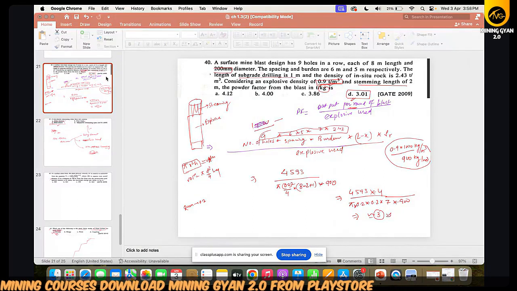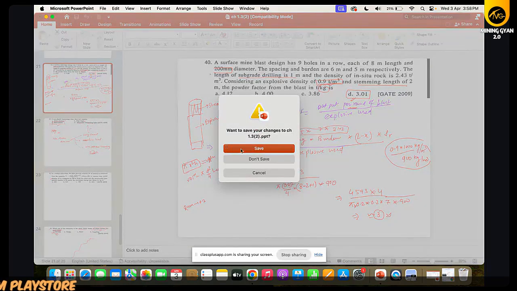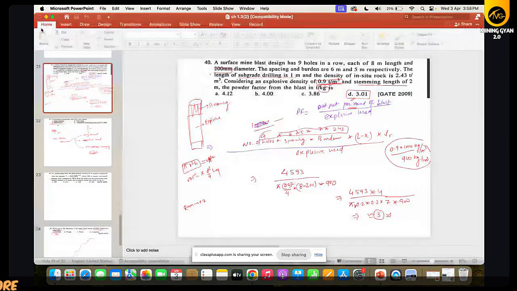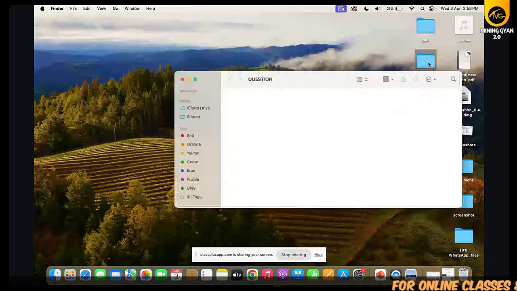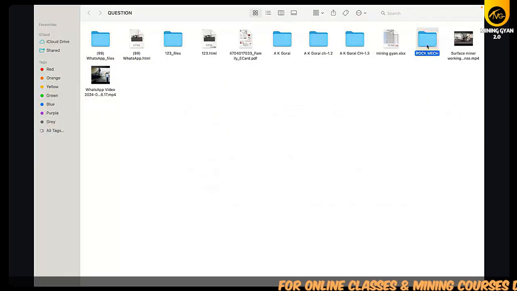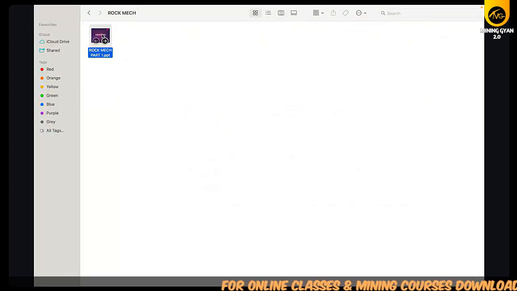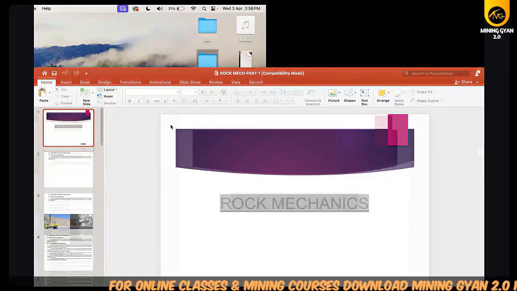If you are more curious, then go and read more theories or attend more classes, because I will take those chapters, theories or numericals which are in AK Gorai only if I think it is necessary. So rock mechanics we will start today. This is chapter 2 of your AK Gorai.